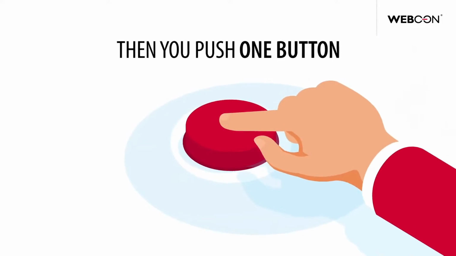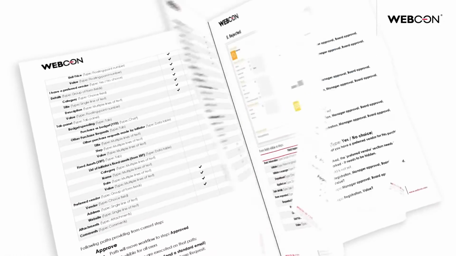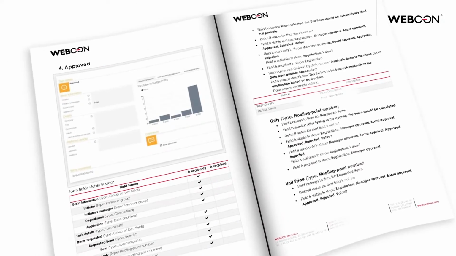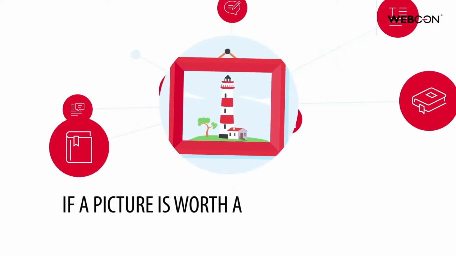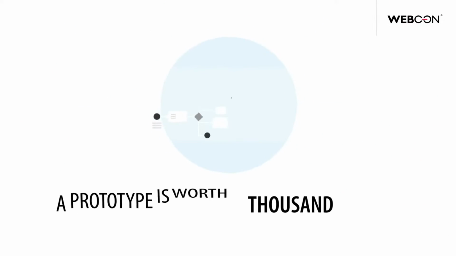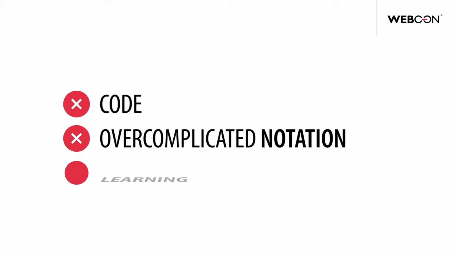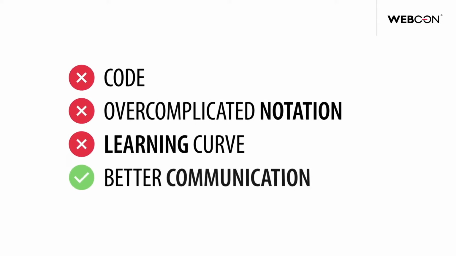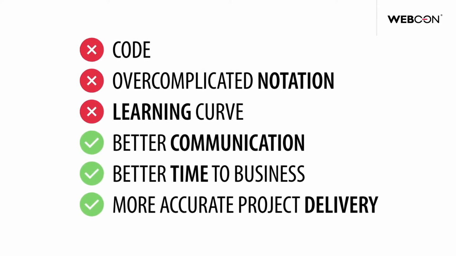Then you push one button and Designer Desk generates a document that IT can use to deliver the real thing, no matter if it's done in-house or by a vendor, no matter what tools they use to build it. If a picture is worth 1,000 words, a prototype is worth 1,000 meetings. That's with no code, no overcomplicated notation, and no learning curve. Just better communication, better time to business, and more accurate project delivery.